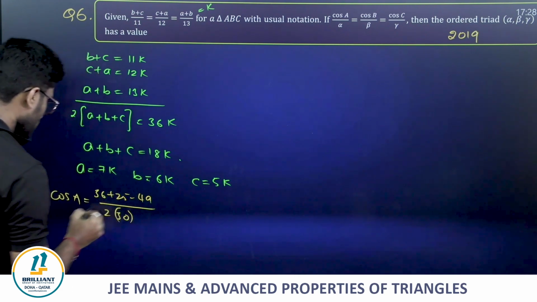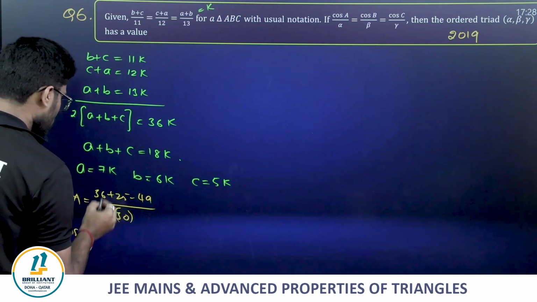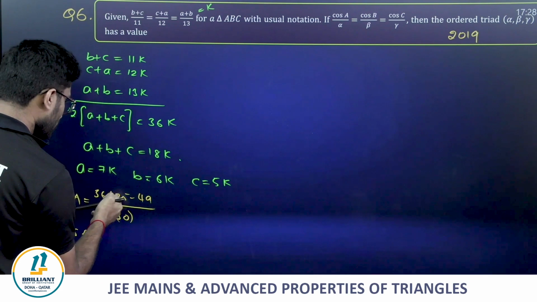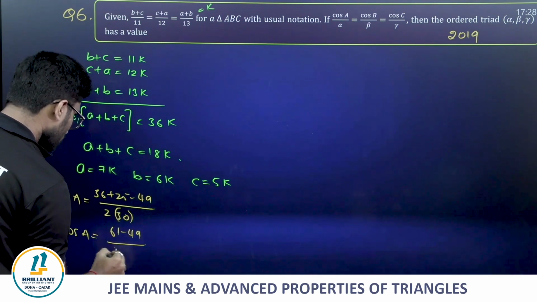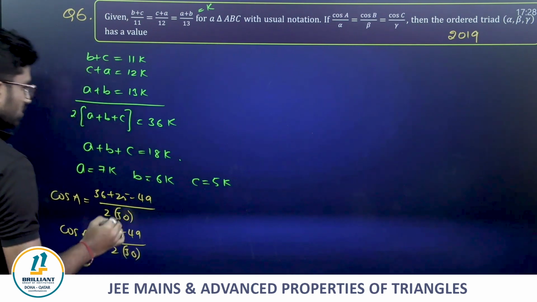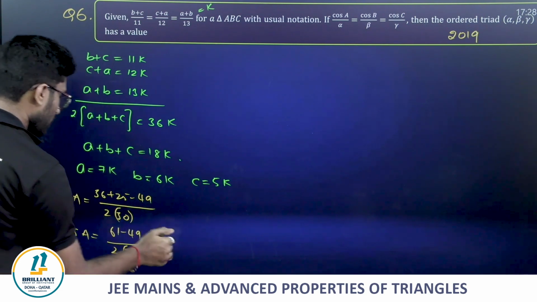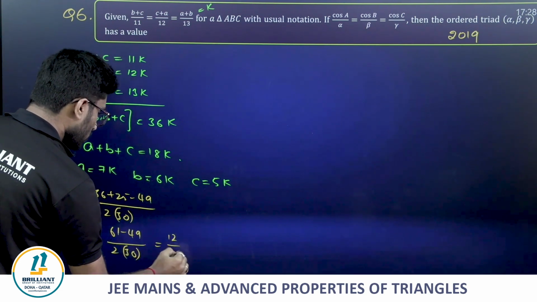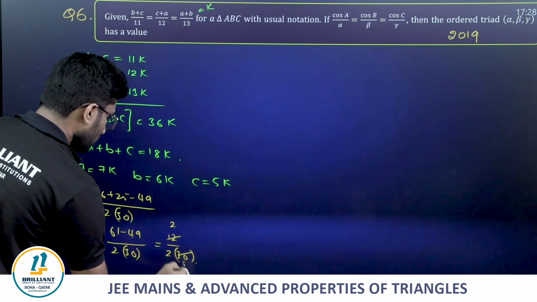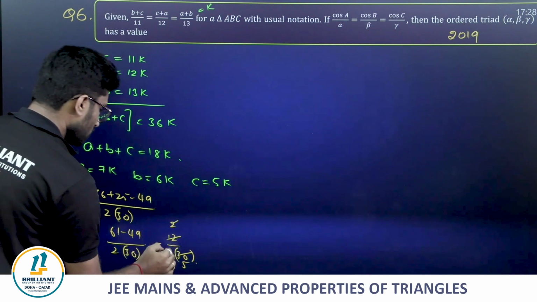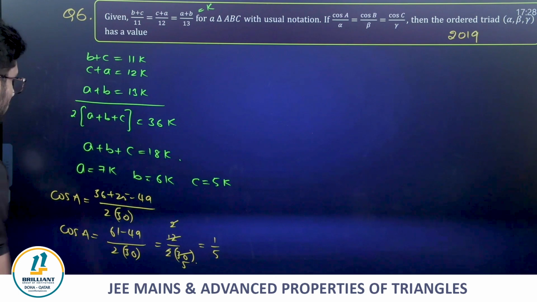Next, if you simplify this, cos A is 36 plus 25, 61, minus 49, which is 12, divided by 2 times 30. So 6 2s are 12, 6 5s are 30, which equals 1 by 5.